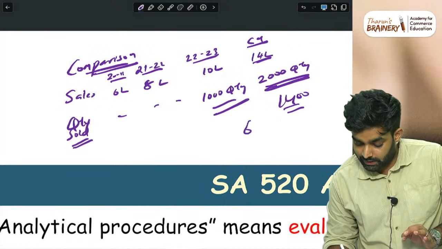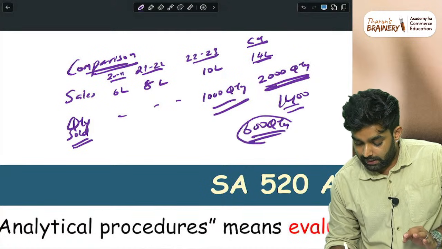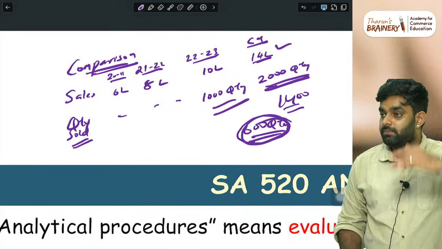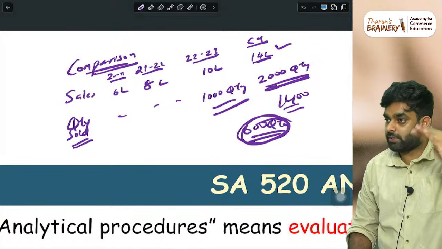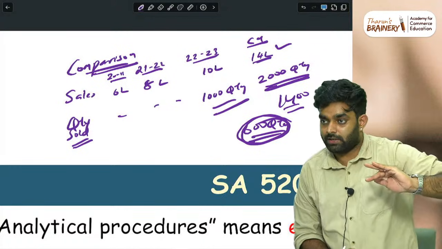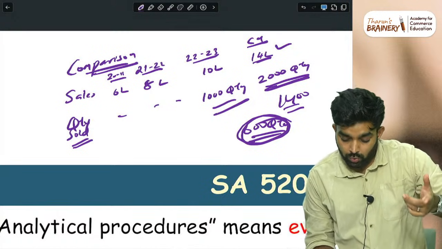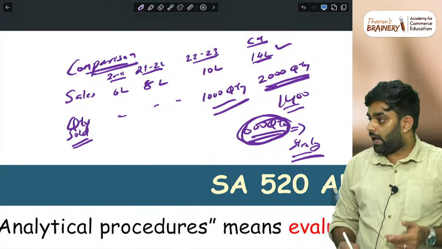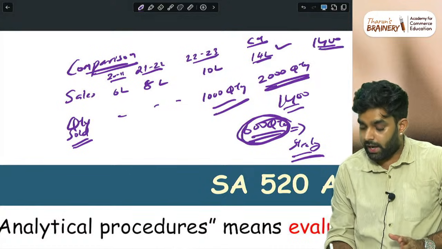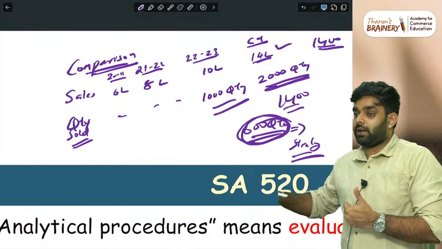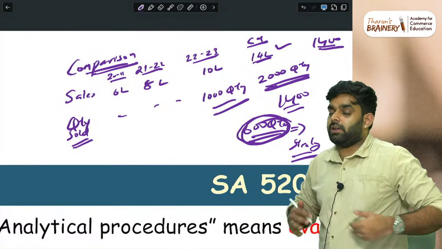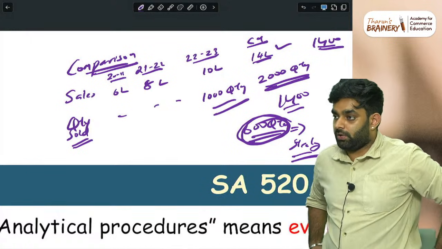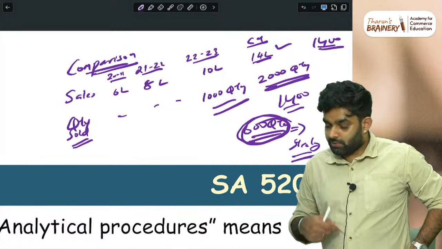So that 600 quantity, what is there? Either sale is understated. The actual sale figure is 20 lakh and sale is understated to save tax. Or some stealing has happened by the management. Actual quantity sold was only 1400 and 600 was sold in the black market, shown at some cost price or something. So this problem is there. This is what you need to understand.